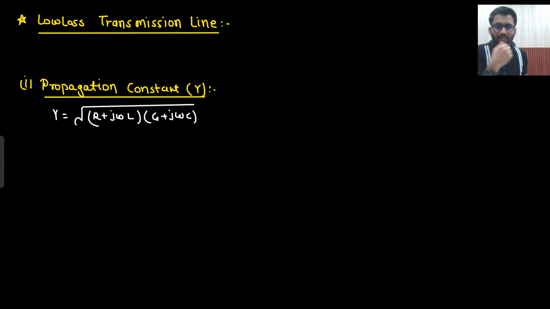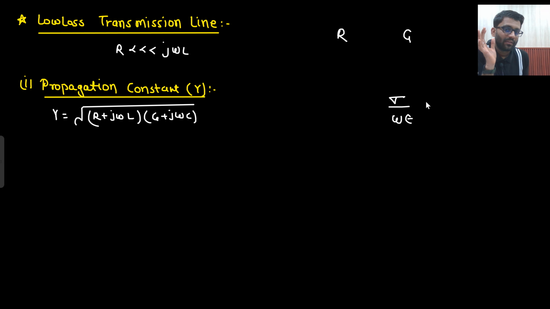What do you mean by low loss? What are our lossy elements? R and G. So R should be very much less than j omega L. When you studied the low loss EM wave, this was the condition, right? Sigma upon omega epsilon should be very much less than 1. So here, what is the condition?